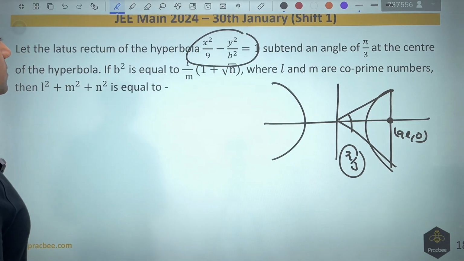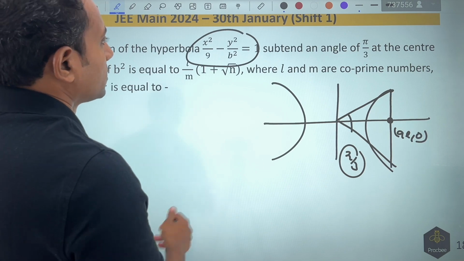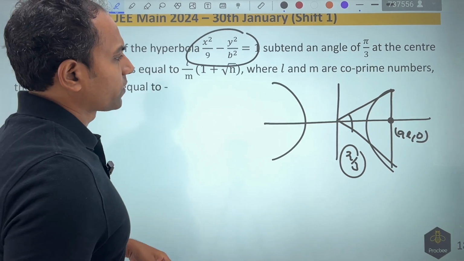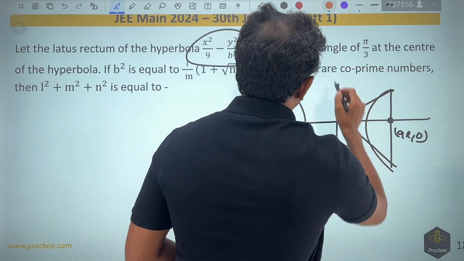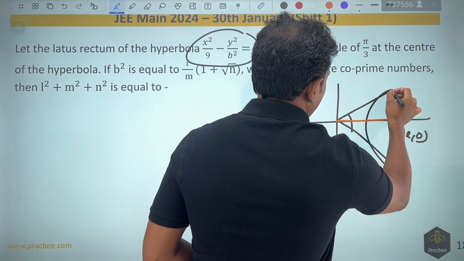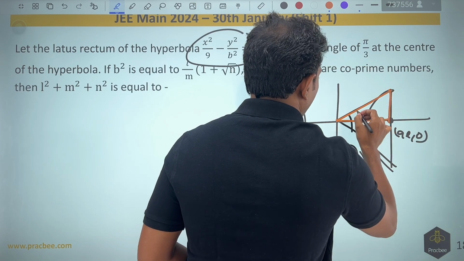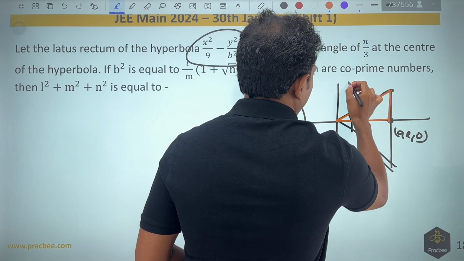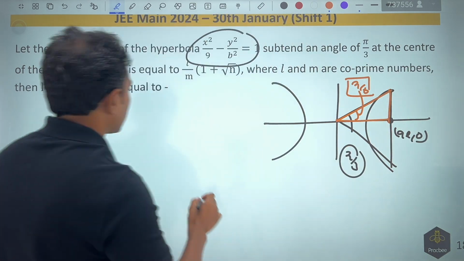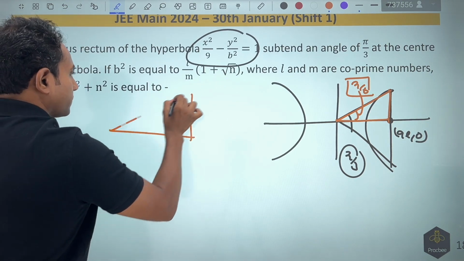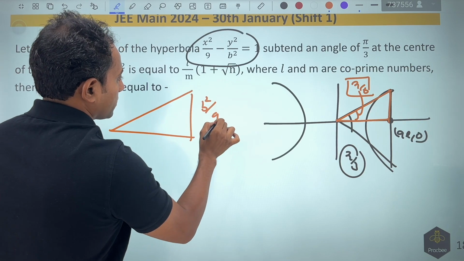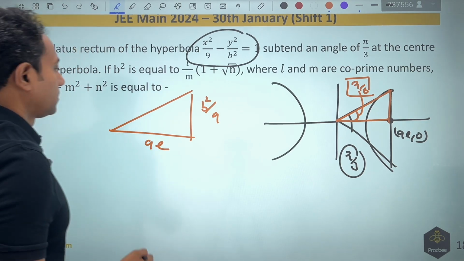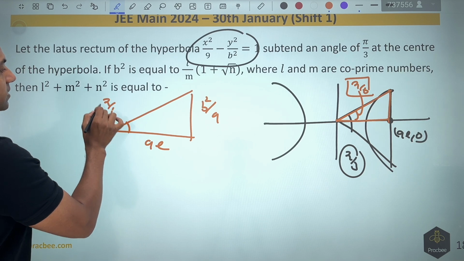At the center, if b square is equal to this, then they are asking something. So what we need to find is the value of b square. So now this angle is pi by 3. If I go into half of this, that is this one, we have got a triangle in which this angle will become pi by 6. So if I draw this triangle separately, let us see what the analysis of this triangle shows. So the height will be nothing but b square by a, and the base will become nothing but, so this angle is nothing but pi by 6.